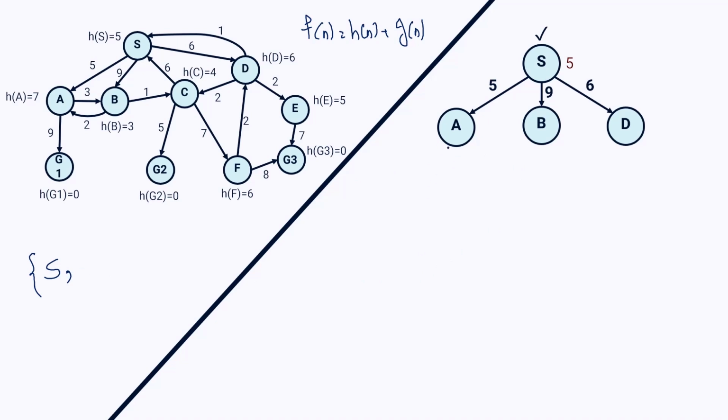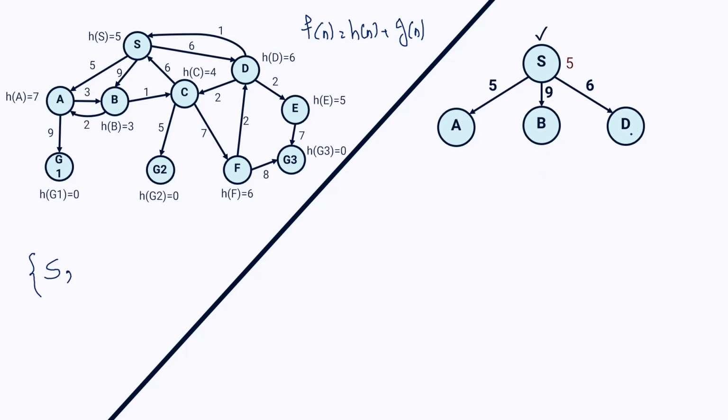For node A, we say what is the value of G because we have only one edge between our initial state and node A. Our total value of G would be 5, and we have to add it to the heuristic measure of A. So the heuristic measure of A is 7, so it would be 12 for node A. And for node B, our value for G is 9, and the heuristic measure of B is 3. So 9 plus 3 is equal to 12 too.